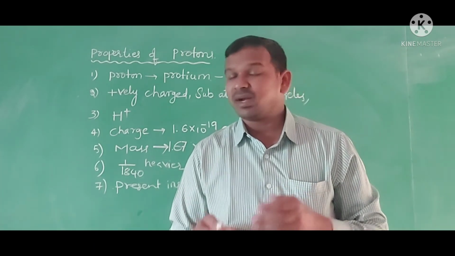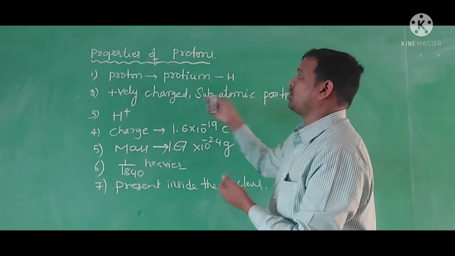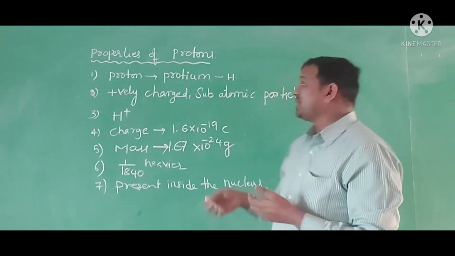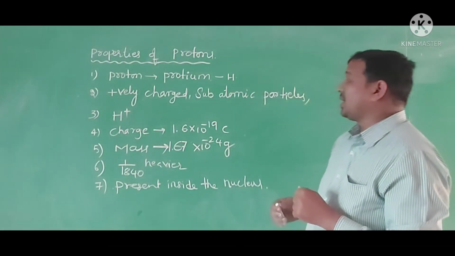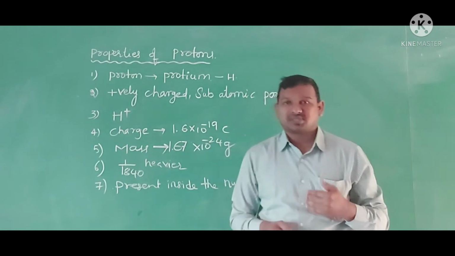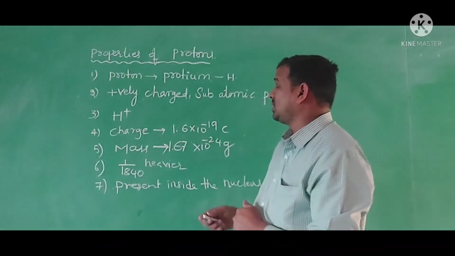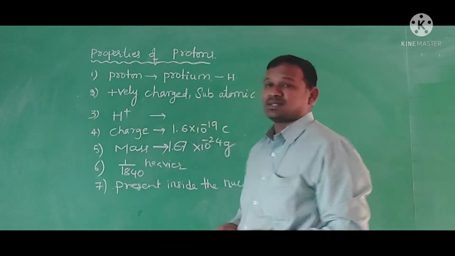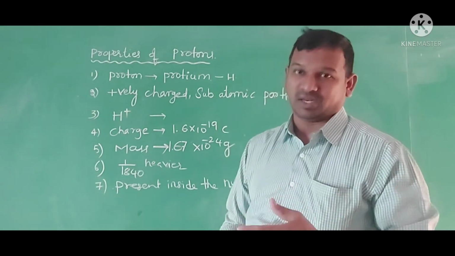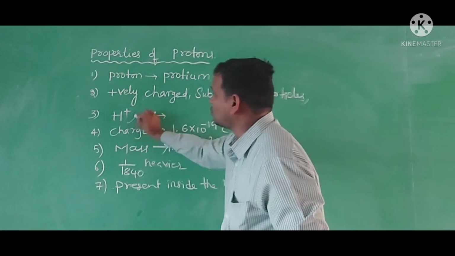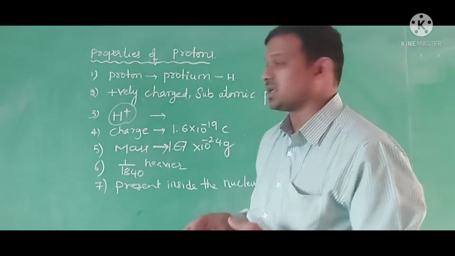As you know, we discovered the electrons. After that, the positively charged protons were also discovered. These positively charged particles are also called subatomic particles. Generally, these protons are called H plus ions. When they take the hydrogen gas in the discharge tube, it forms H plus ions. Because of the H plus ions only, we are able to see the anode rays. At that time, they gave it the name proton.